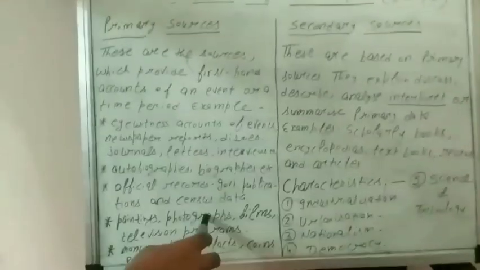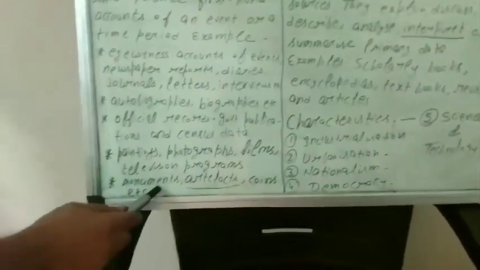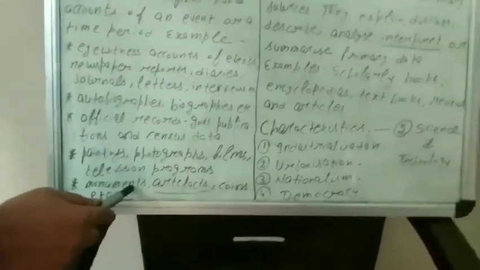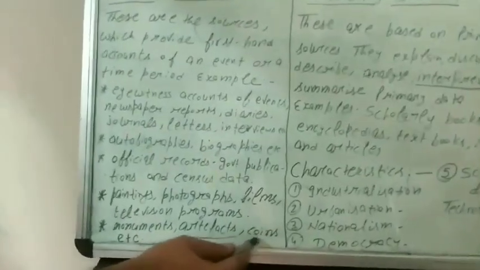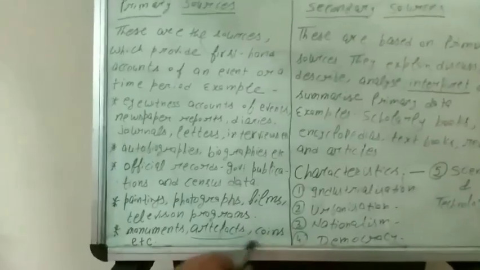Paintings, we have seen so many paintings. Photographs, we don't know about photographs, but if we want to know about a photograph, we have to depend on a secondary source. Films or any television programs. Monuments, the Taj Mahal, the Red Fort, India Gate, Gateway of India. Artifacts, known as kalakritiyan. Coins, sikke, from different periods.